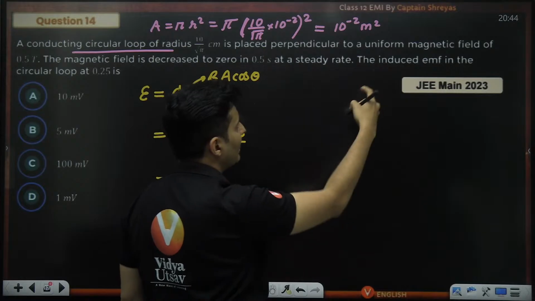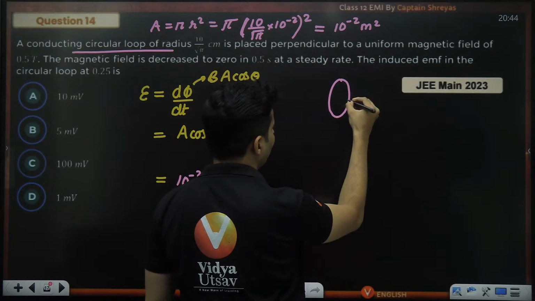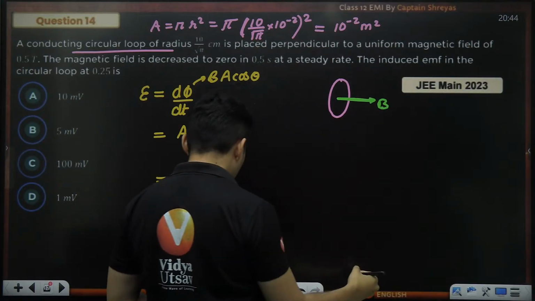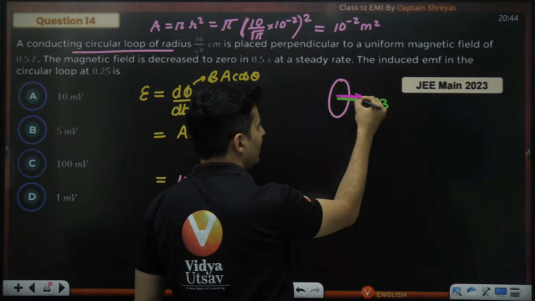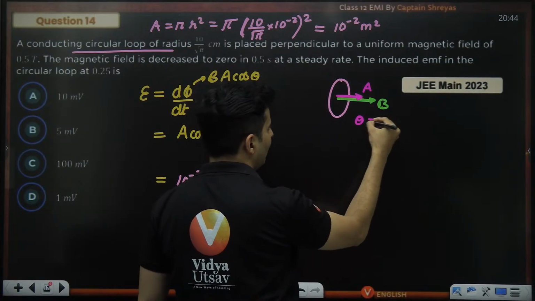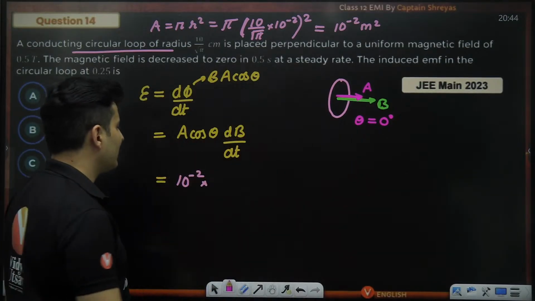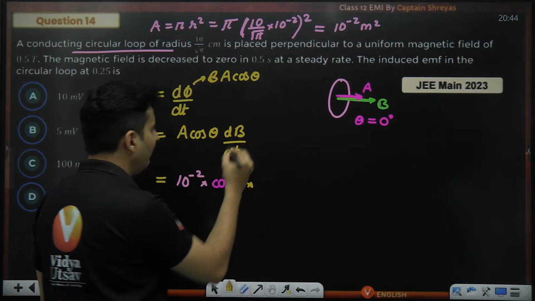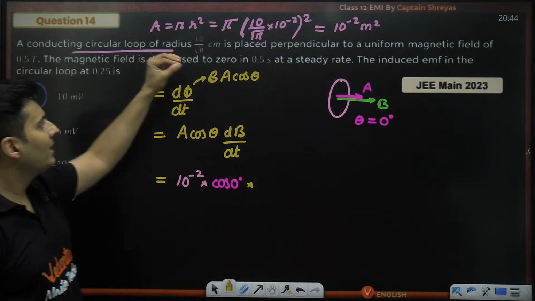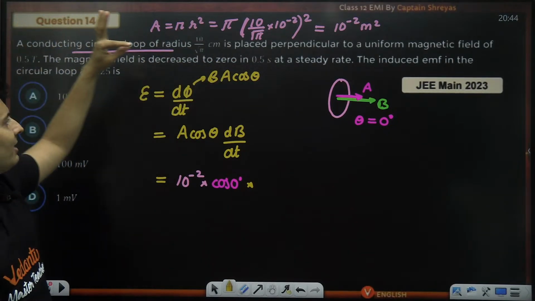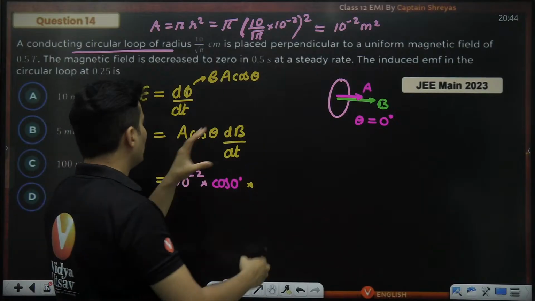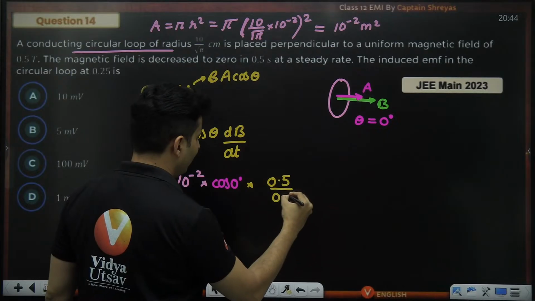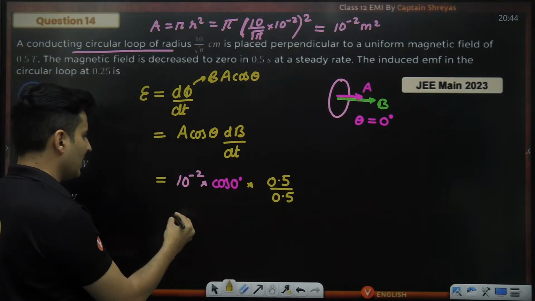Another thing mentioned is that the coil is perpendicular to the magnetic field. So that means the area vector is parallel to the field, and the angle will be 0 degree. So it will be basically cos of 0 degree. And then finally you have the dB by dt term. The magnetic field is going from 0.5 Tesla to 0 in 0.5 seconds. So how much did the magnetic field change? 0.5 Tesla. In how much time? In 0.5 seconds. So this is basically going to be 1.